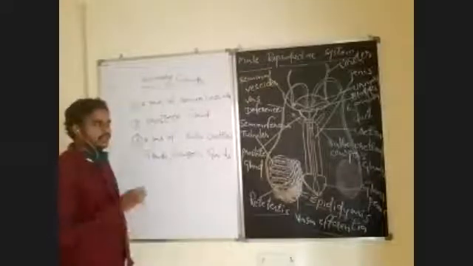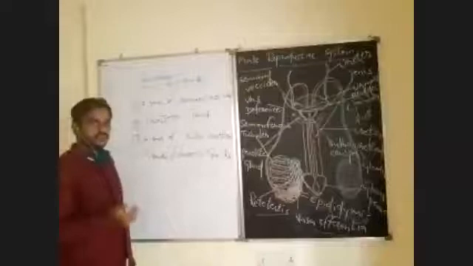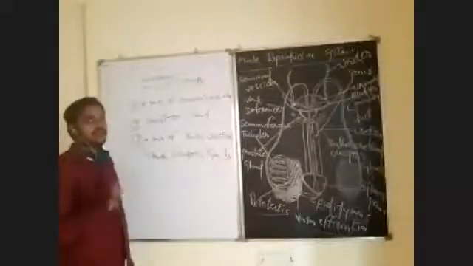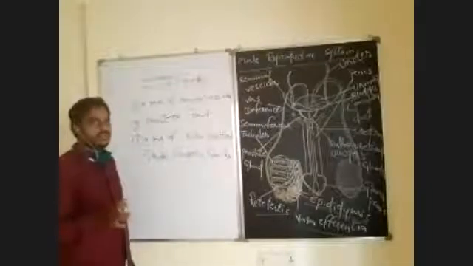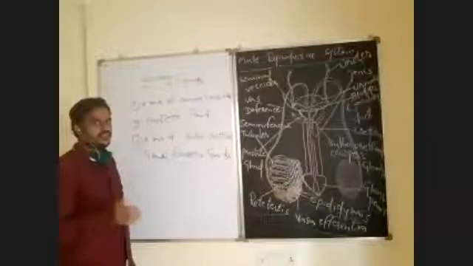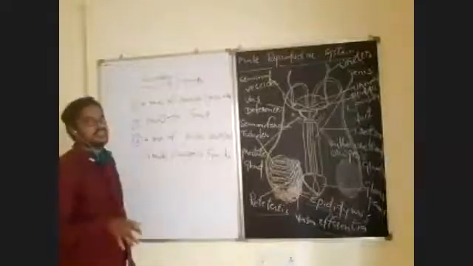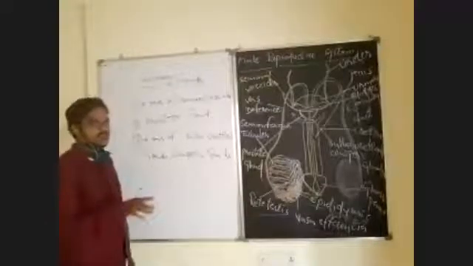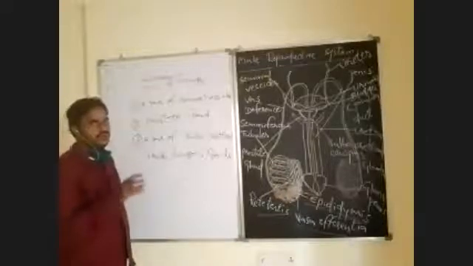After gametogenesis, the next requirement is the fusion of gametes. To fuse, the gametes first have to meet, and for that copulation is required. During copulation, the male inseminates into the female genital tract. Then the spermatozoa reach the ovum and fuse with it. That is fertilization. So gametogenesis is followed by insemination, and insemination is followed by fertilization.